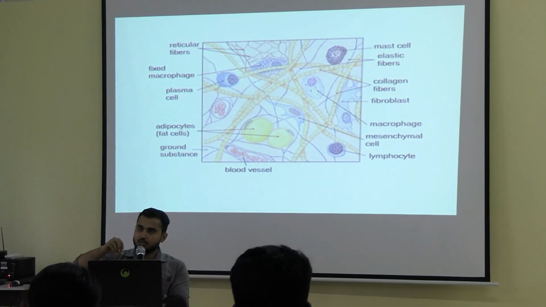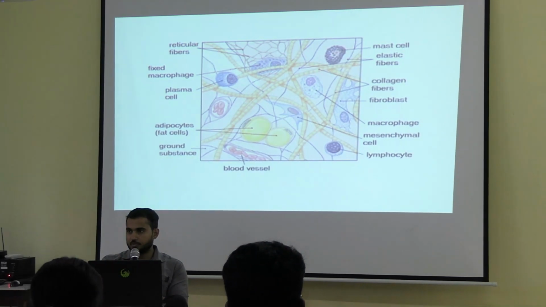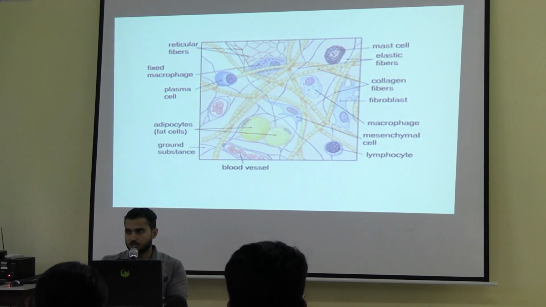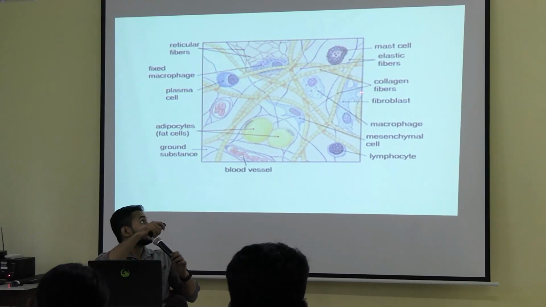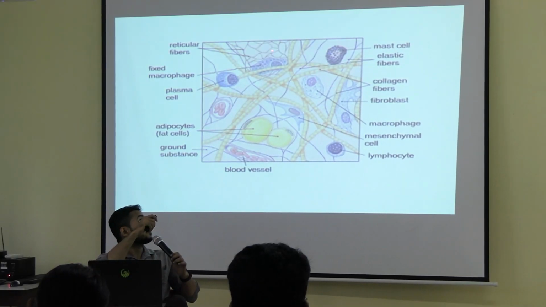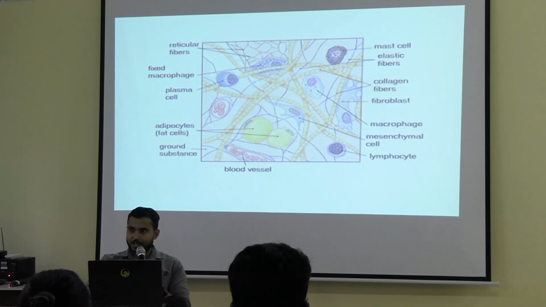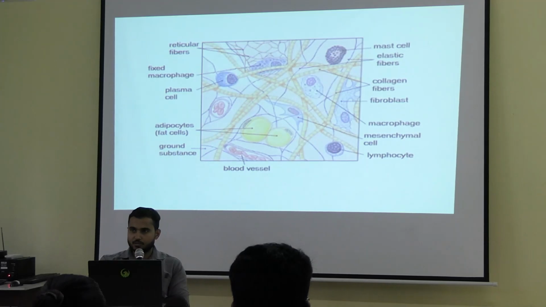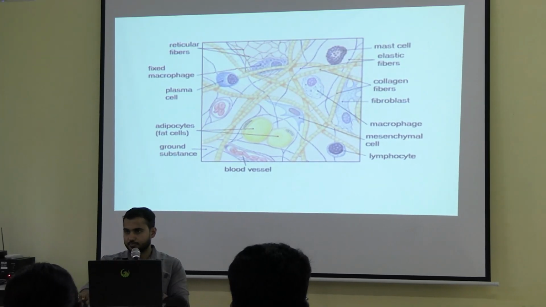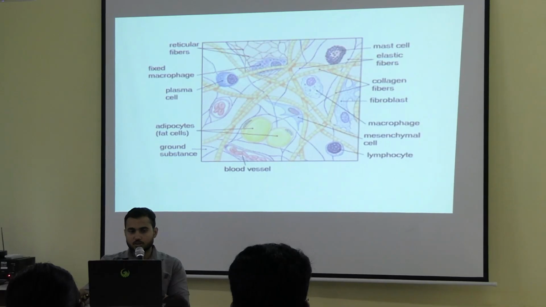One cell and another cell, a huge gap is there in between the cells. They are not closely placed. Next, you can see different types of fibers also. The fibers are present, and these components are held together by the ground substance. So this is the orientation of connective tissue.